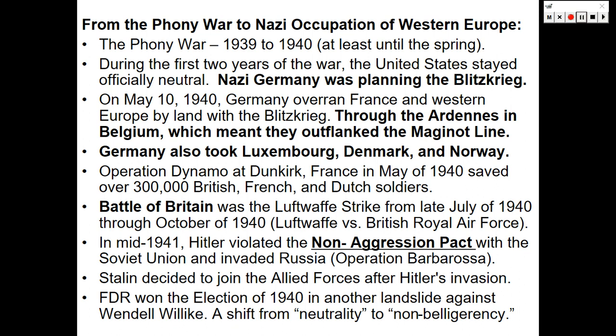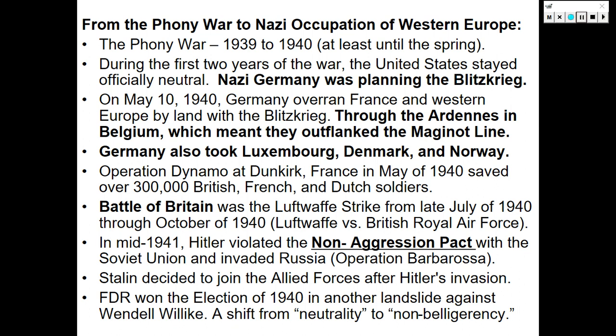And this will be created to assist Italy in maintaining control of colonies in North Africa, but also in an attempt to capture the vital Suez Canal and southern access to the Soviet Union and the oil fields in the Caucasus that would help fuel the war machine. Stalin decided to join the Allied forces after Hitler's invasion of the Soviet Union in Operation Barbarossa.